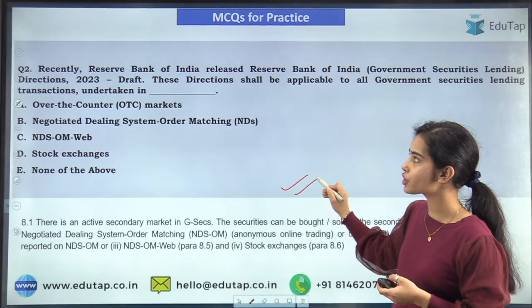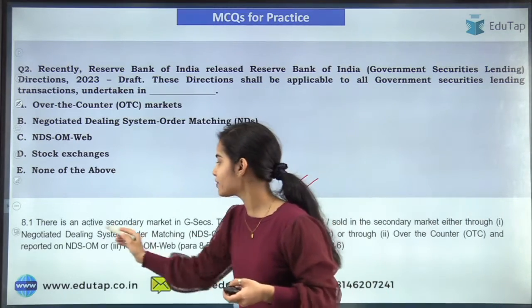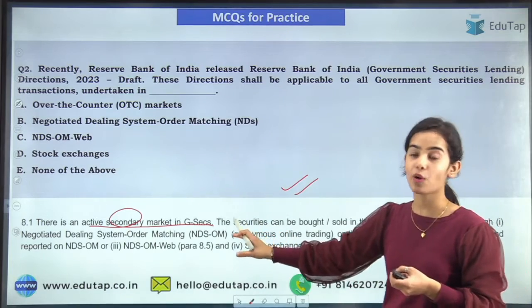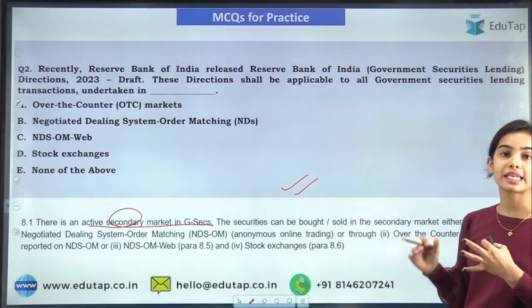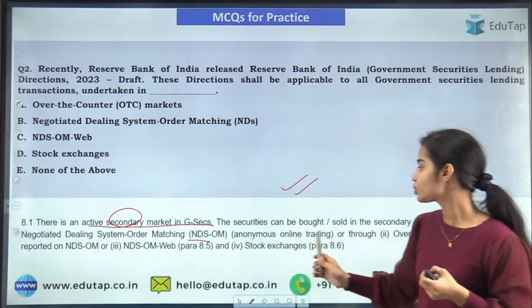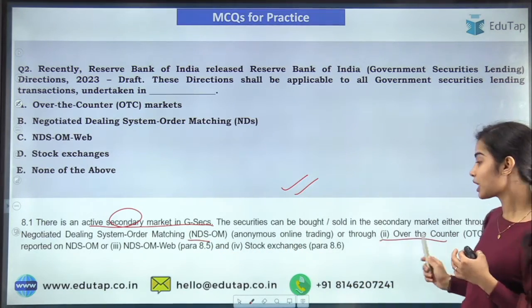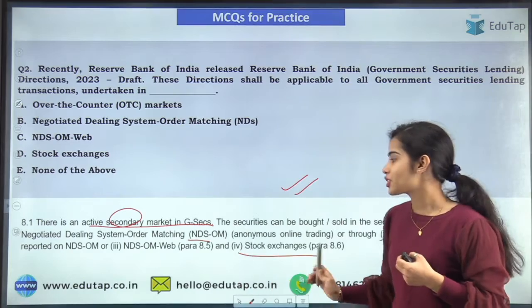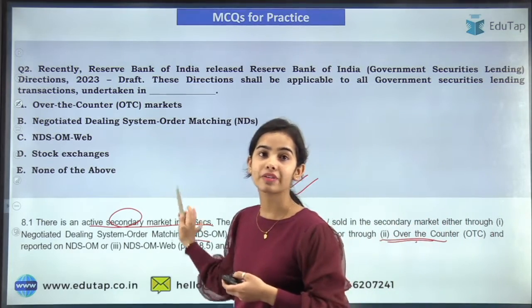And this is the second question. Now, the active secondary market in the government securities. So the government securities can be sold in the secondary market through the NDS-OM, or over-the-counter, or through the stock exchanges. So I hope you have understood this very clearly.